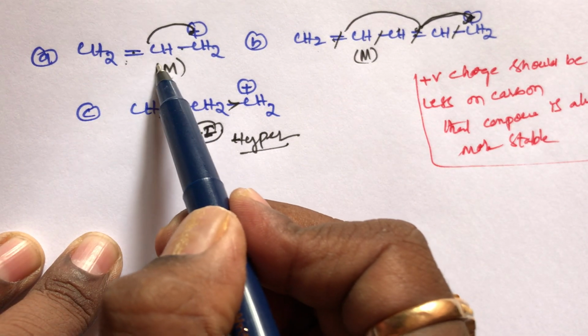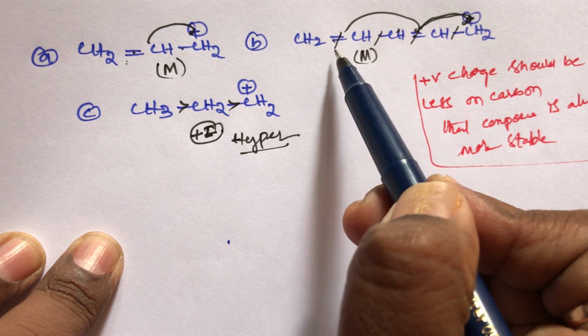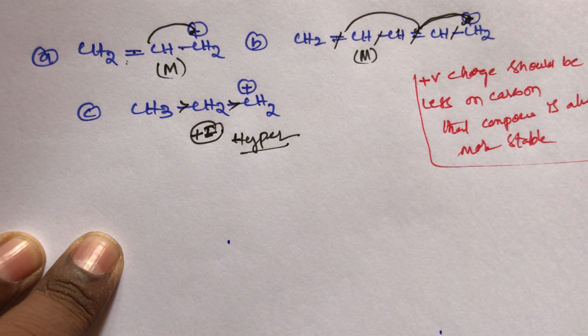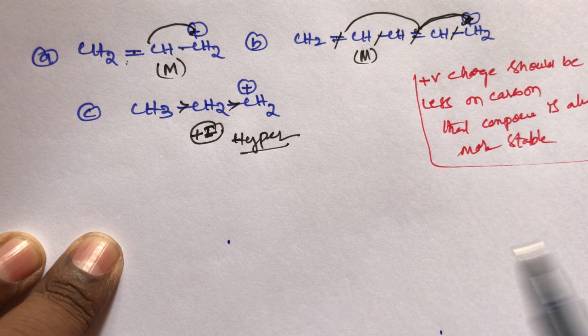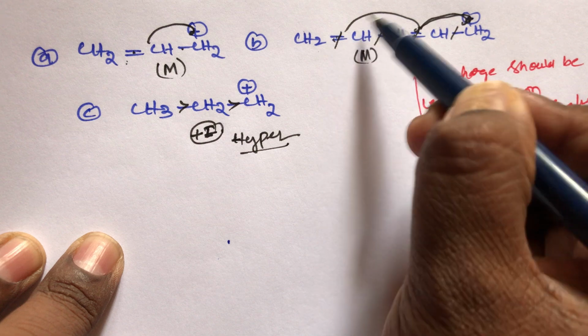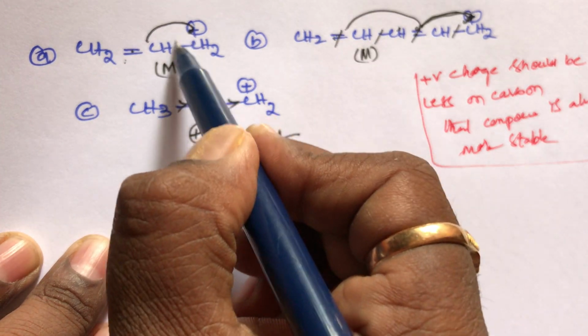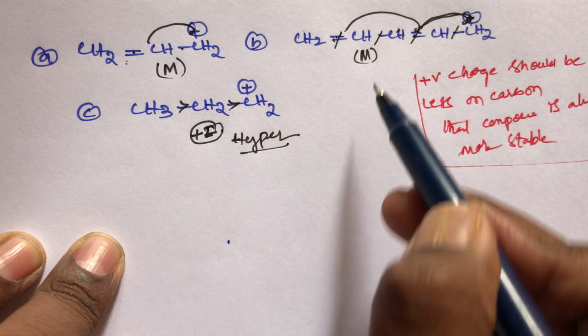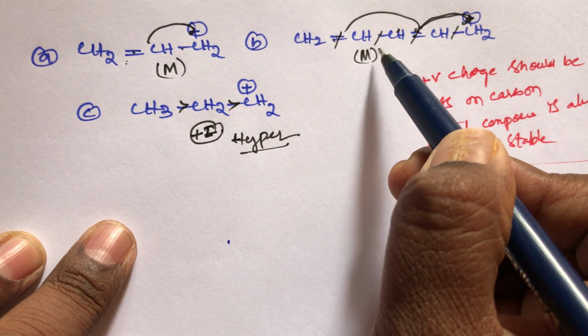Out of these two, A compound and B compound, here B compound has more double bonds, so that's why there are more resonating structures. And one more thing: in B compound this positive charge participates 2 times in the resonance, while A compound has it participating only 1 time. So here B compound has less positive charge.